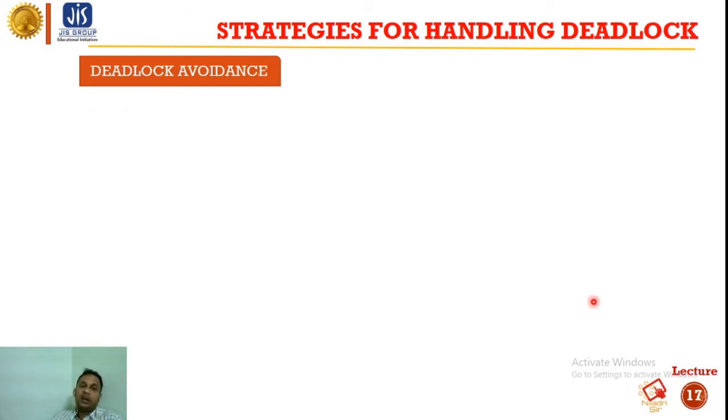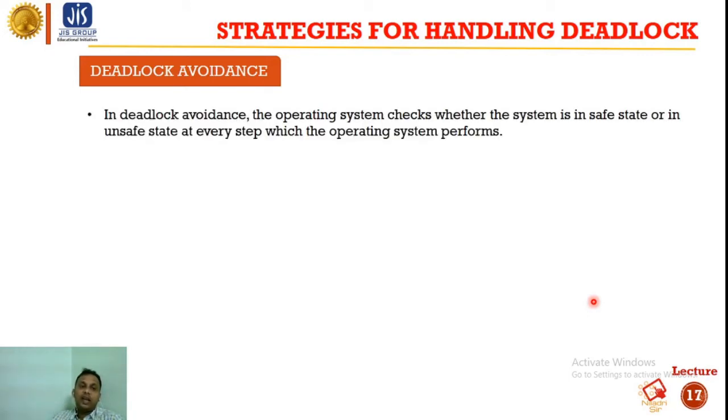Next one is deadlock avoidance. We have to avoid the deadlock. In deadlock avoidance, the operating system checks whether the system is in a safe state or in an unsafe state at every step the operating system performs. So in every step of operating system performance, we have to check whether it is in a safe state or in an unsafe state. The process continues until the system is in a safe state.